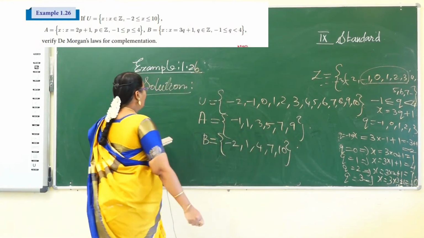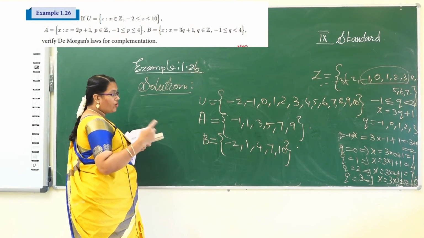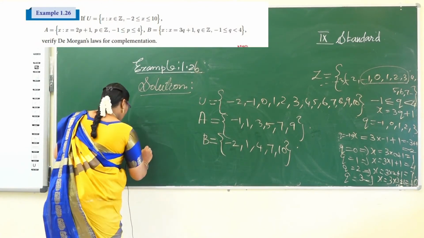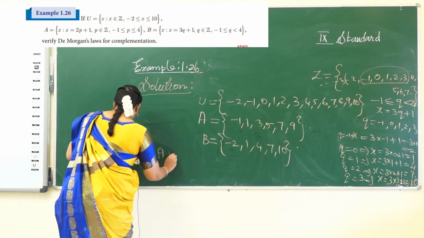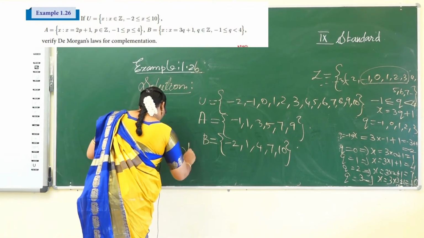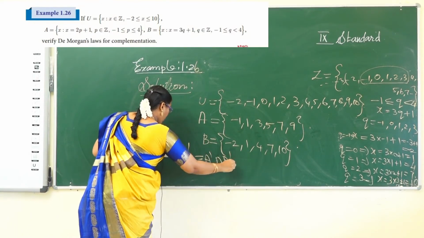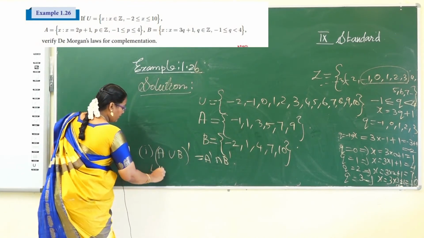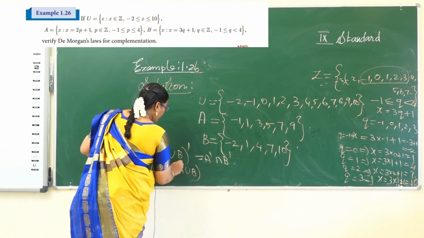Okay, now verify De Morgan's law of complement. The first law: A union B the whole complement is equal to A complement intersection B complement. First consider the left hand side, A union B the whole complement.